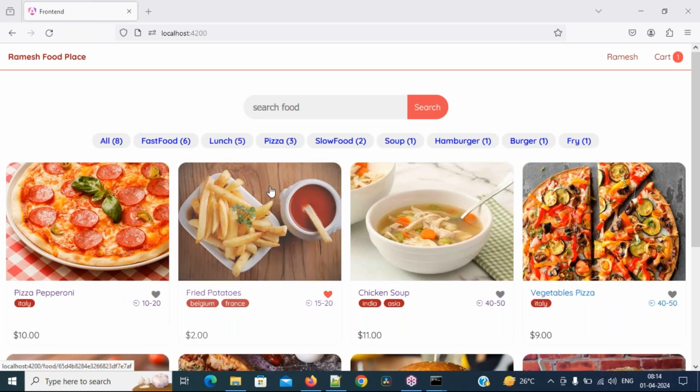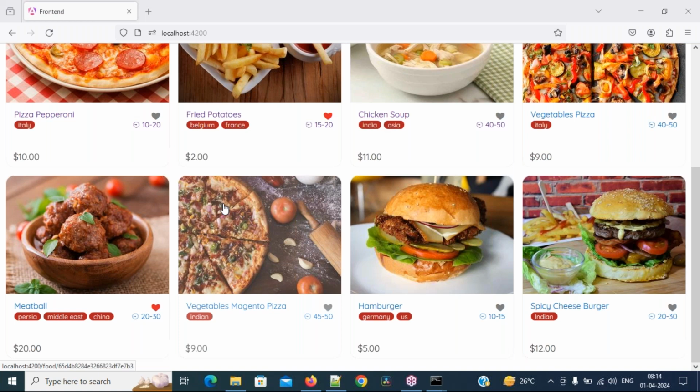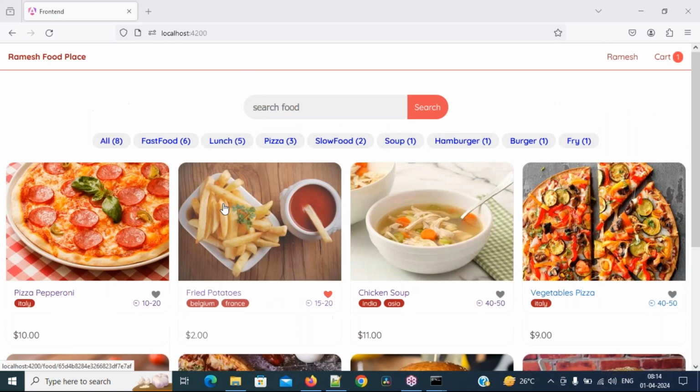Of the 8, 5 are lunch. Some products belong to multiple categories. We can take something as fast food, but still use it for lunch also. Some foods are pizzas, some are slow food, only one soup, one hamburger, one burger, one fry. So in the 8, it is coming like this. Understand, everyone? Please respond.